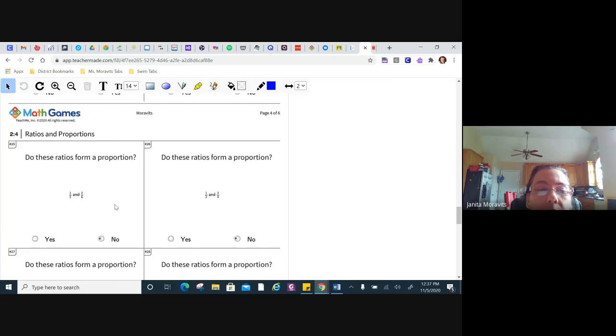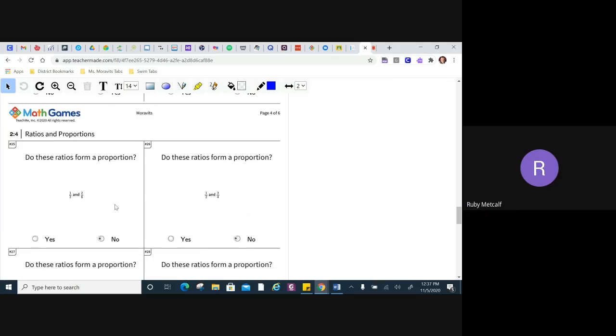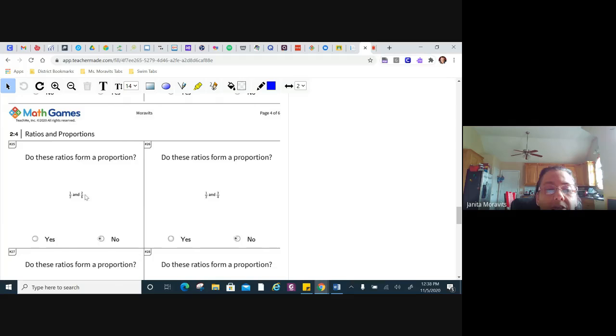So how are you going to know if these ratios down here form a proportion? What has to be true about them? What needs to be true about 1/2 and 2/6 in order to make this a proportion? They have to be equal.